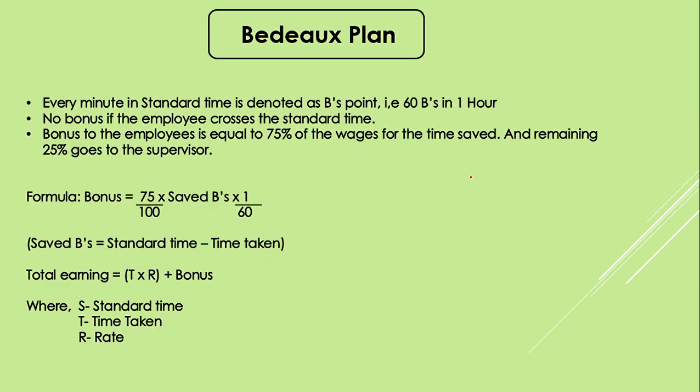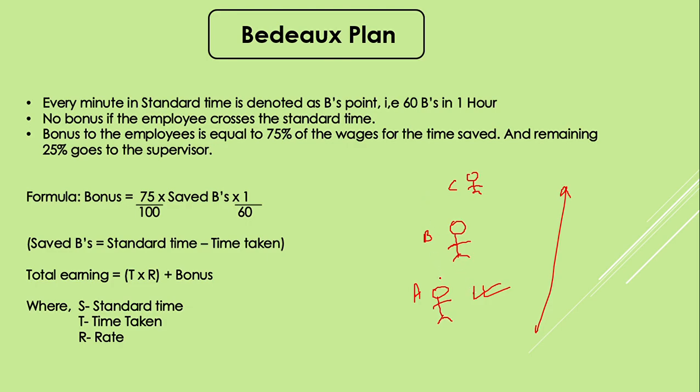According to him, there is a hierarchy of employees associated to get the work done. So let's say there is a manager who is supervising employees A, B, and C. So there is a hierarchy that goes from top to bottom, to get the work done. However, in the other plans, only the workers are benefited.